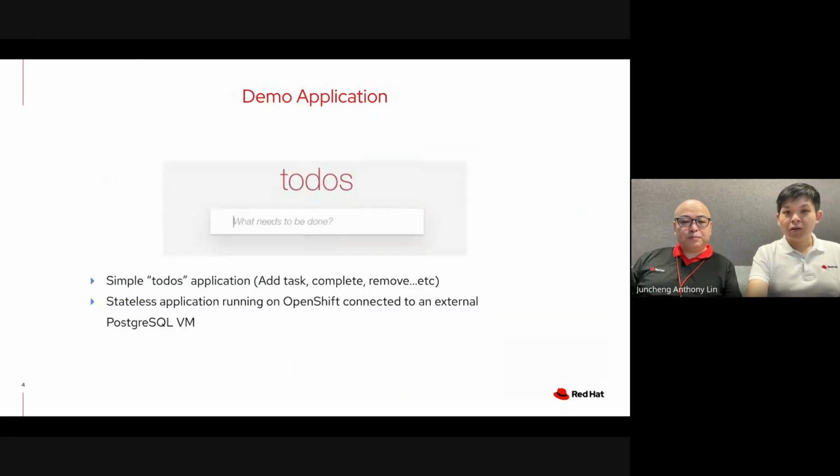Thanks, Jing. So in this demo, we are going to leverage a demo application called the To-Do app. The To-Do app is a simple application that is used to add tasks and remove tasks from the list, for instance. It is a stateless application running as a single pod, and it is connected to an external PostgreSQL VM.